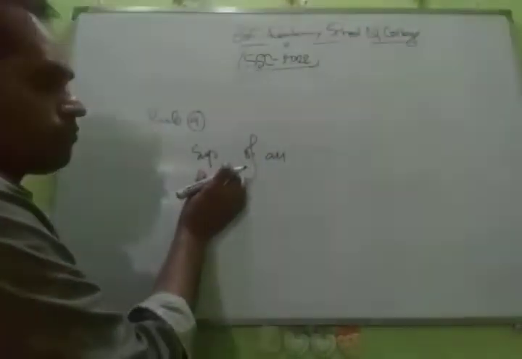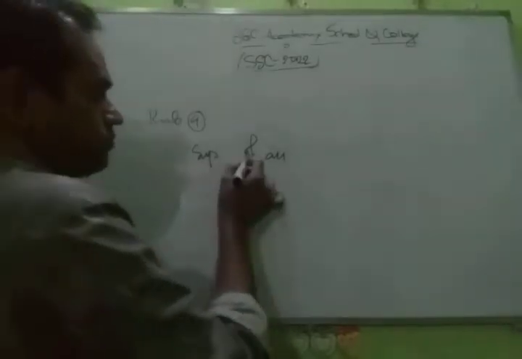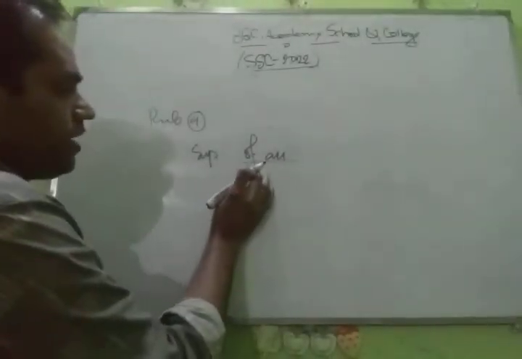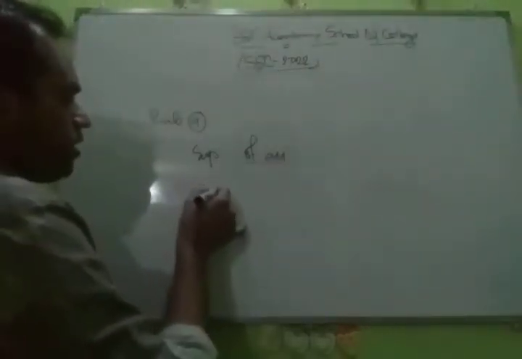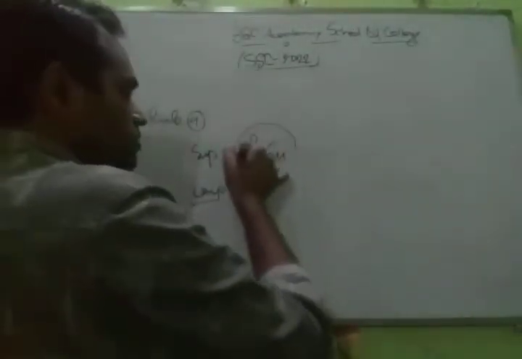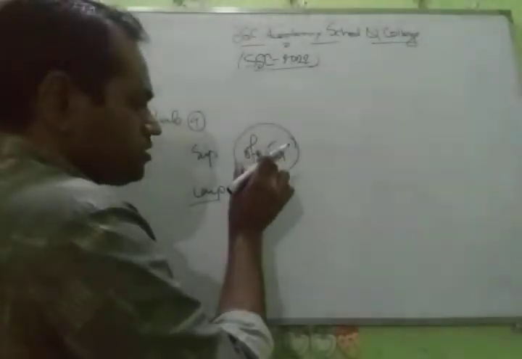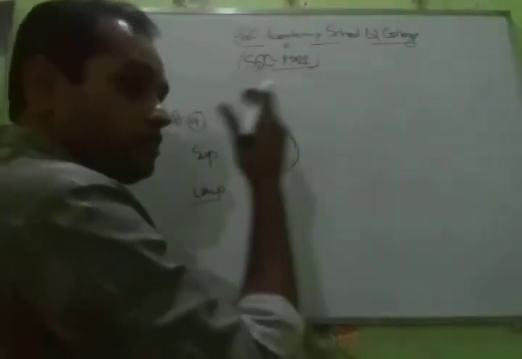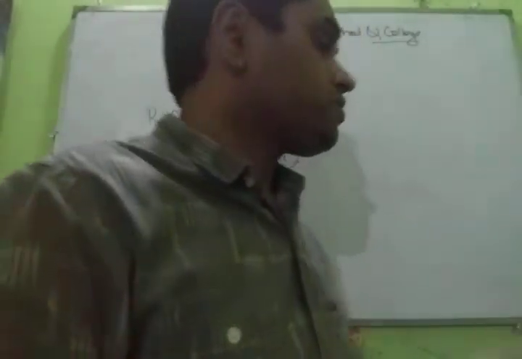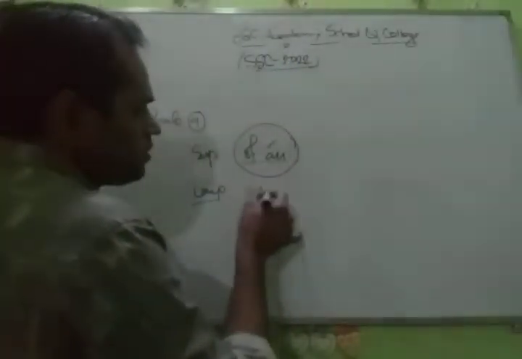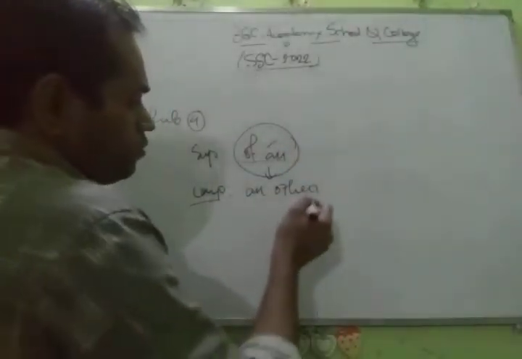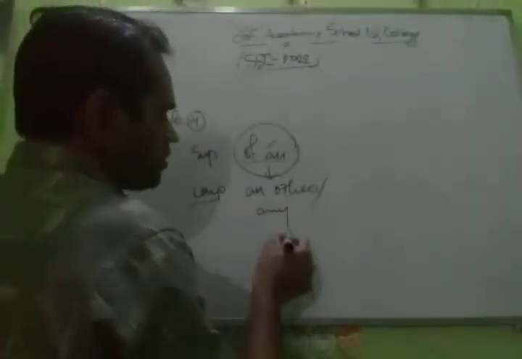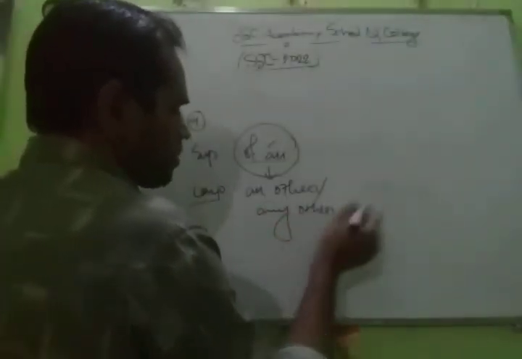In the superlative degree, if we get "of all," to convert this line to comparative degree, instead of this phrase, we have to use "all other." You can also use "any other."